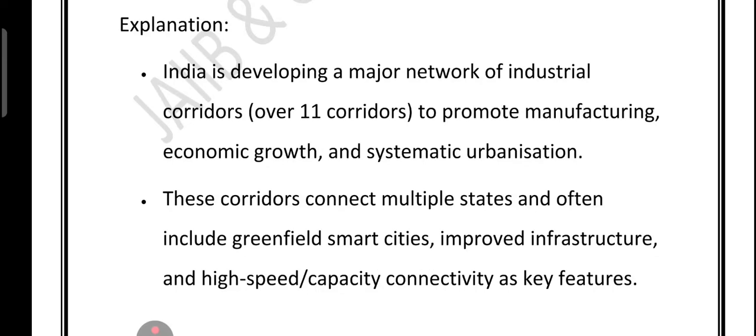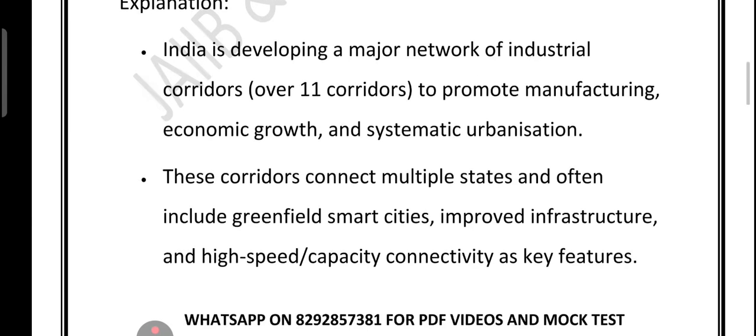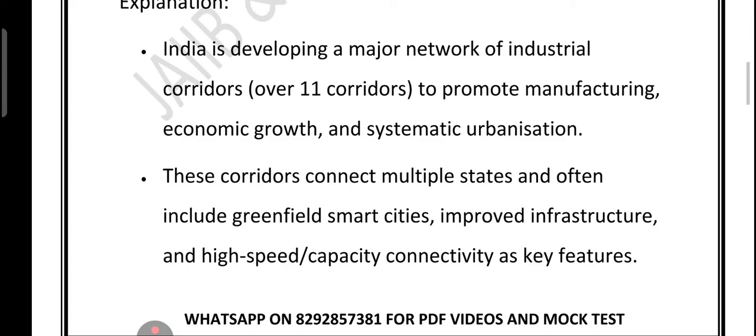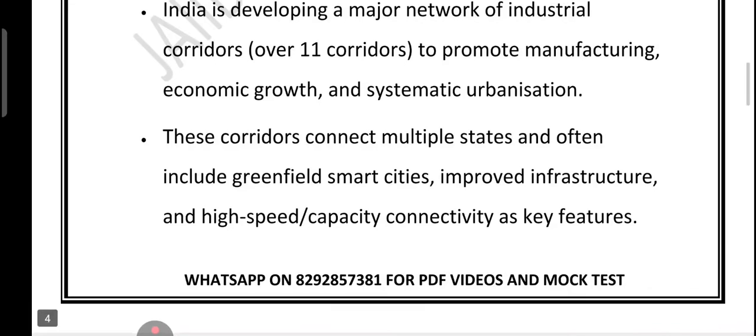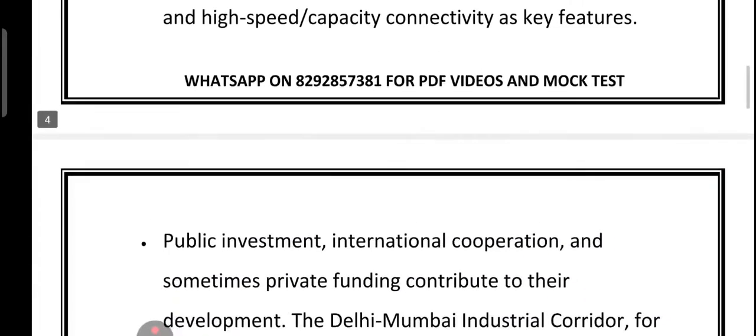India is building 11 plus industrial corridors to boost manufacturing and to boost export. They connect multiple states, both inland and coastal. Smart cities, better connectivity, modern infrastructure, they are part of the plan. They are funded by public, private and international partners.